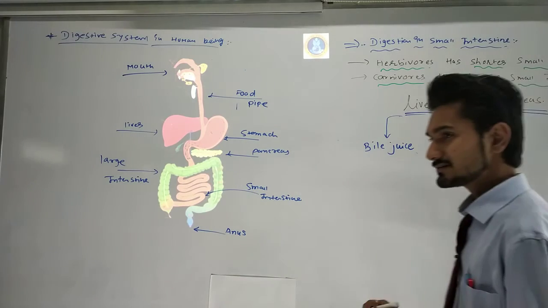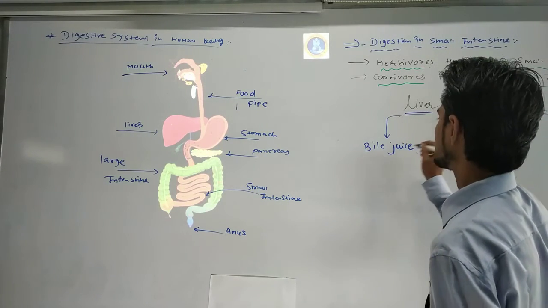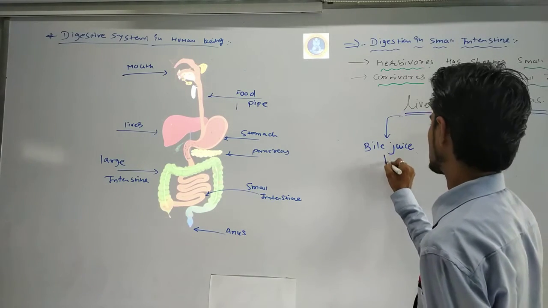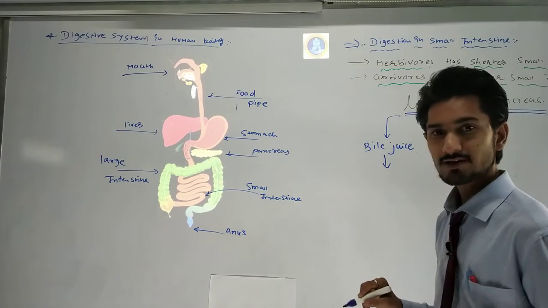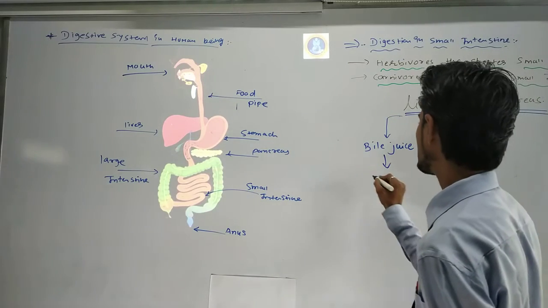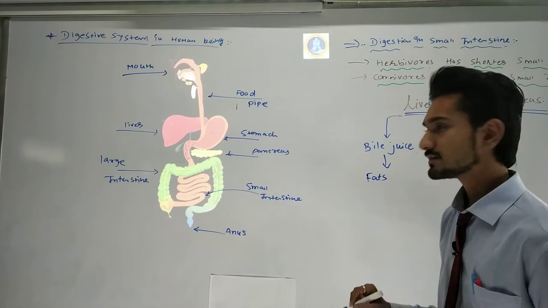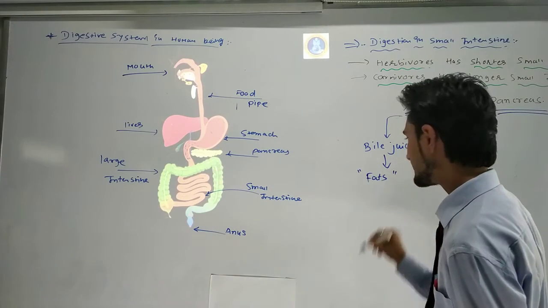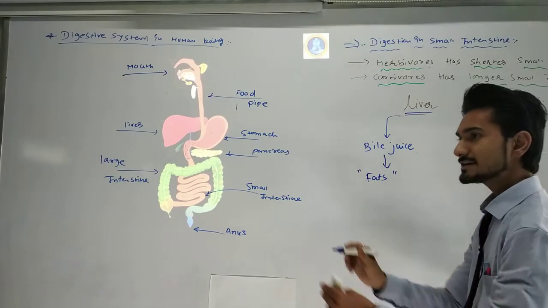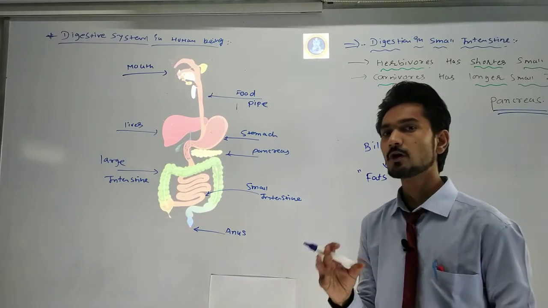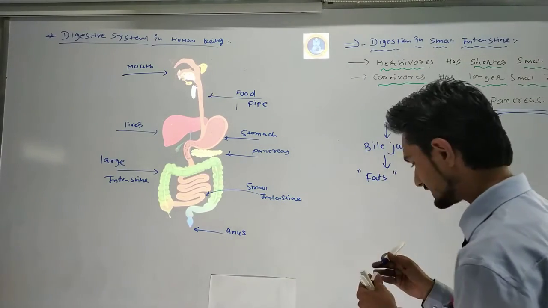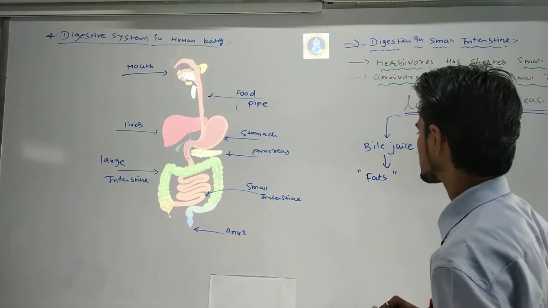The bile juice will digest the fats that are present in our food. Now how will these fats be digested? The fats are present in the form of globules.